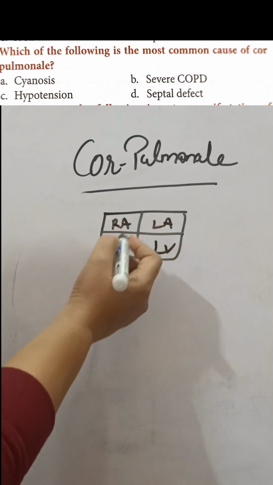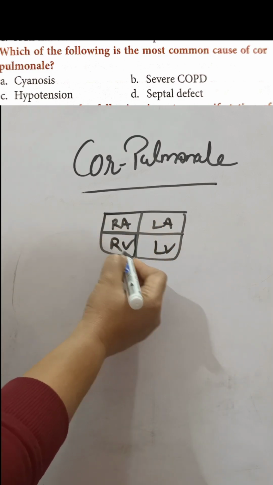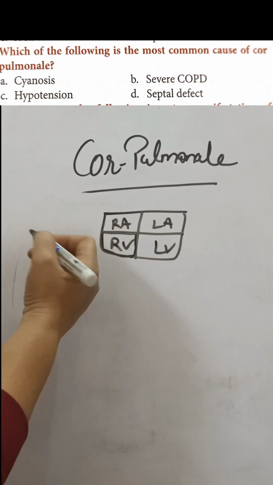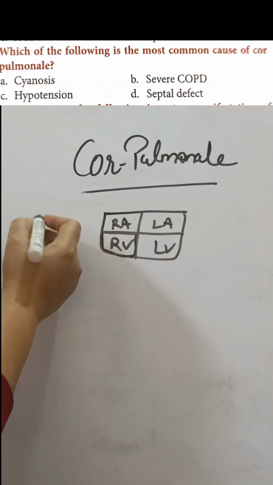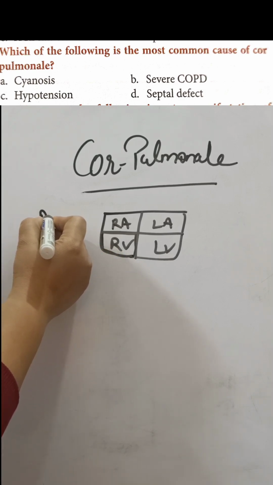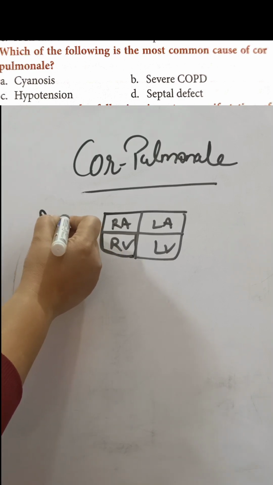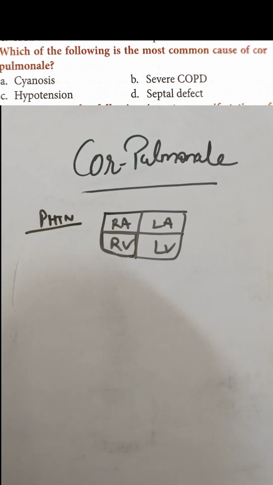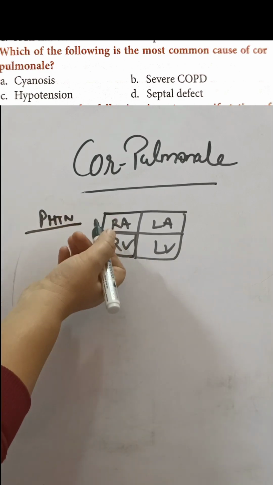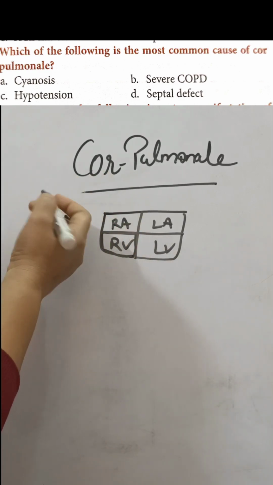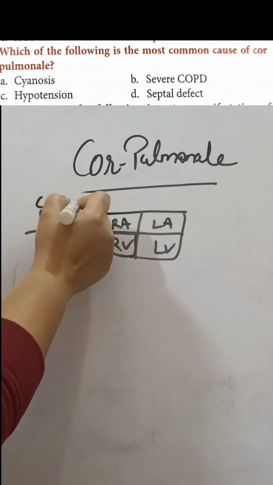What happens? Because of the right ventricle enlargement, the causes may be like there is portal hypertension, there is pulmonary hypertension is there, right? Pulmonary hypertension is there, and any lung disease, like patient is having COPD, okay?